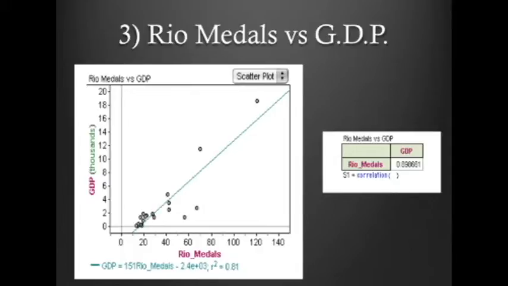When comparing Rio medals and countries' GDP, the correlation coefficient is 0.899. This is a strong positive correlation, which tells me that the GDP of a country has a positive effect on the amount of medals won at the Rio Games.